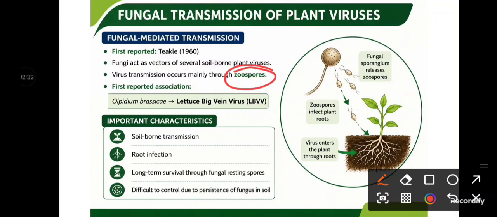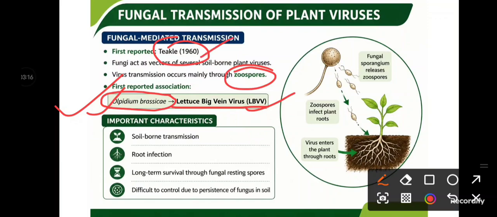The first reported fungus transmitting a plant virus was Olpidium brassicae. This is very important. And the first plant virus reported to be transmitted by a fungus is lettuce big vein virus. So remember these three things: Olpidium brassicae, the first fungal vector for transmitting a virus; lettuce big vein virus; and it was reported by Teakle in 1960.